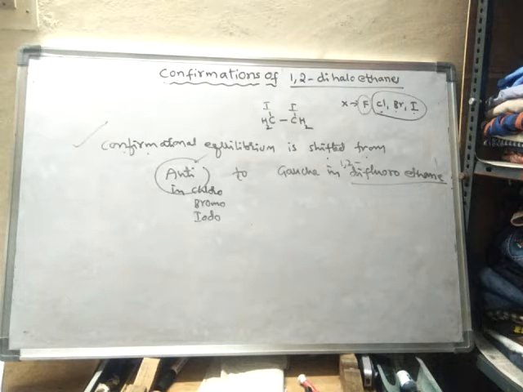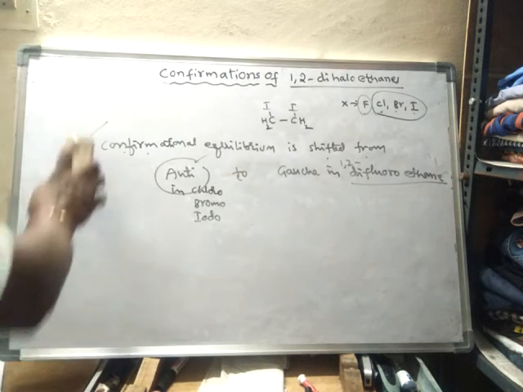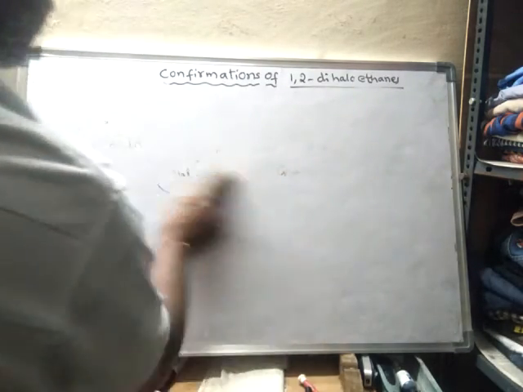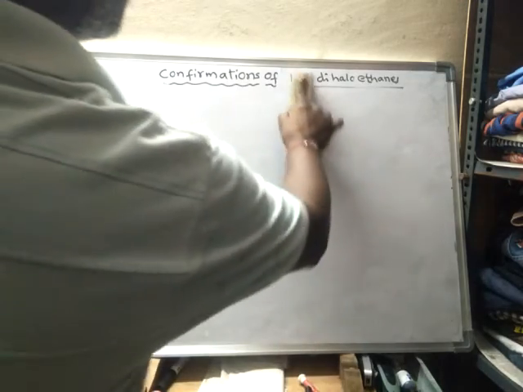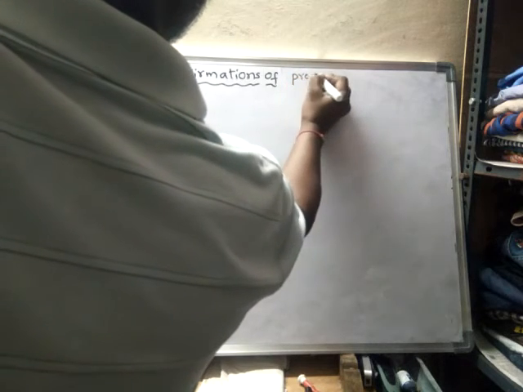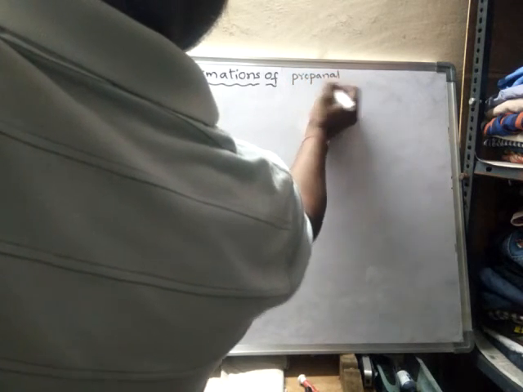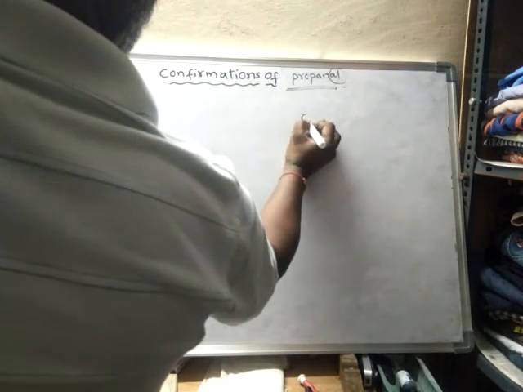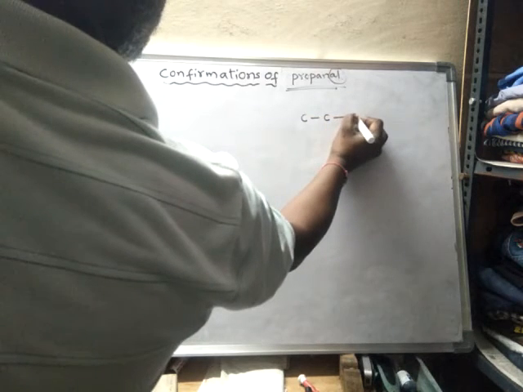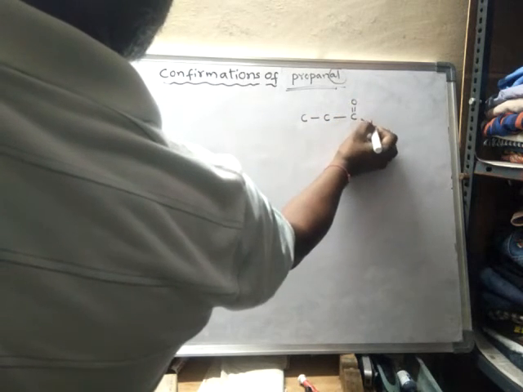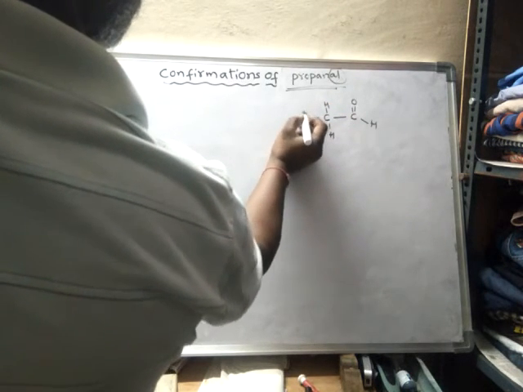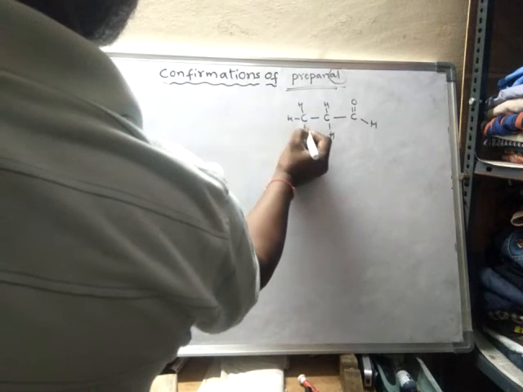Next, one more thing is conformations of propanal. Propanal means aldehyde. So it will be like this. So this is propanal.